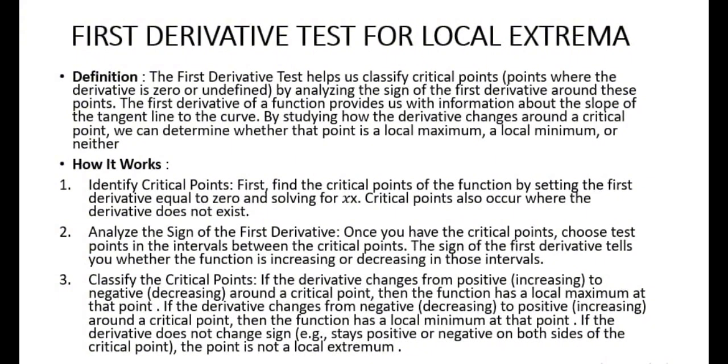How it works. 1. Find the critical points. Critical points occur where the derivative equals zero and where the first derivative does not exist. 2. Test points in the intervals between the critical points. Determine the sign of the first derivative in the intervals between the critical points. This tells us whether the function is increasing or decreasing in those intervals. 3. Classify the critical points.